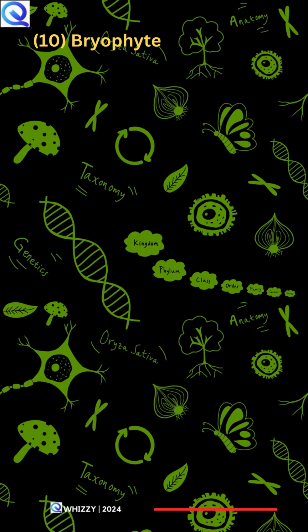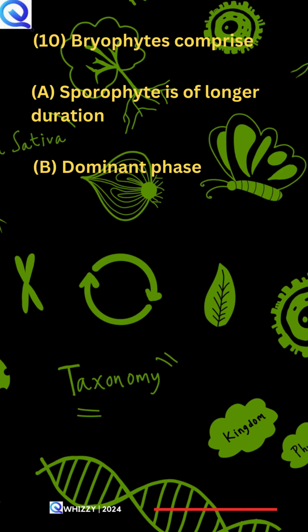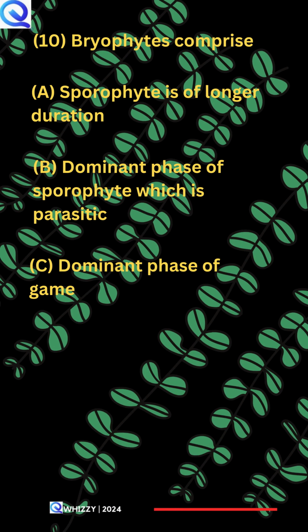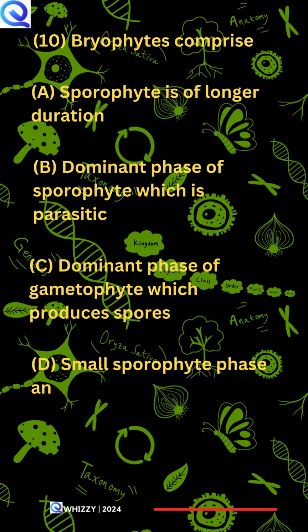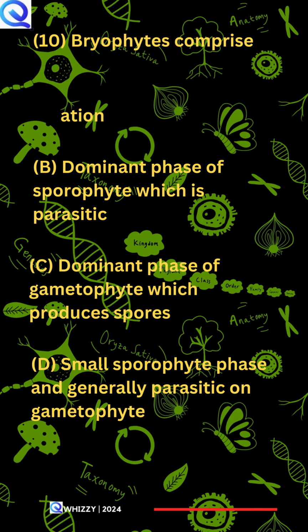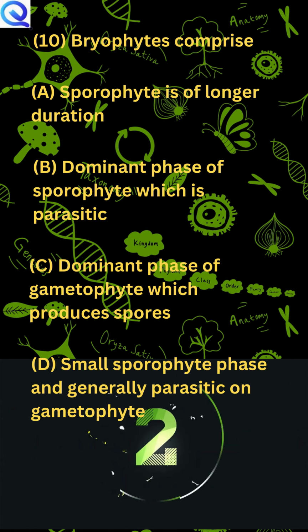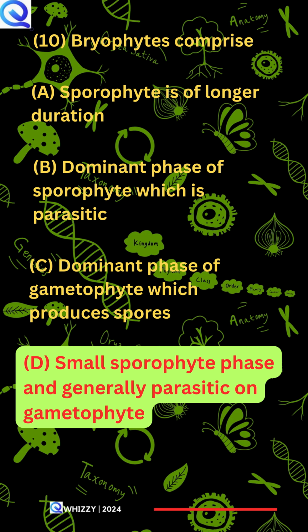10. In bryophytes, A. Sporophyte is of longer duration, B. Dominant phase of sporophyte which is parasitic, C. Dominant phase of gametophyte which produces spores, D. Small sporophyte phase and generally parasitic on gametophyte. D is the correct answer.